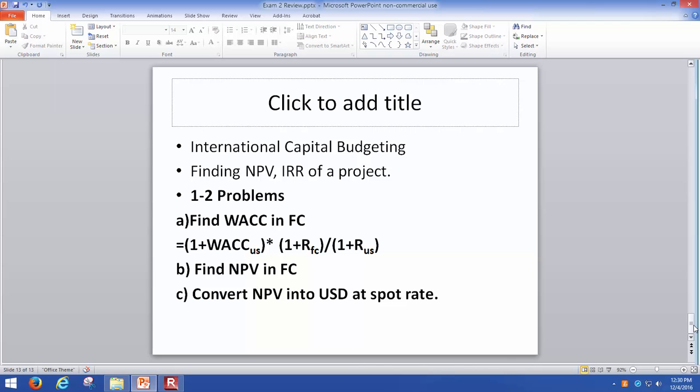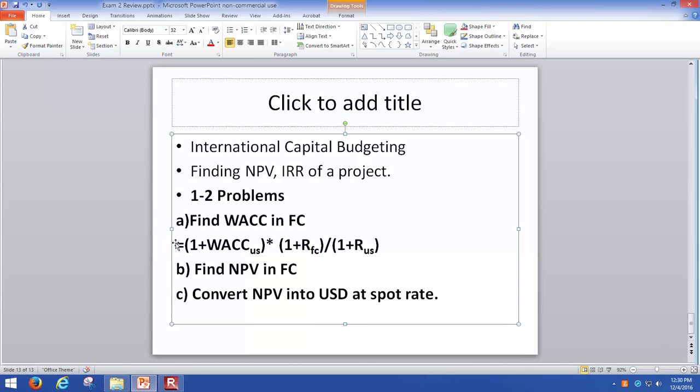And what is the second method? Find the cost of capital in foreign currency. And how do you find the cost of capital in foreign currency? So this is the formula. 1 plus the weighted average cost of capital in foreign currency is equal to 1 plus the weighted average cost of capital in the US times 1 plus the risk-free rate in the foreign country divided by 1 plus the risk-free rate in the US.